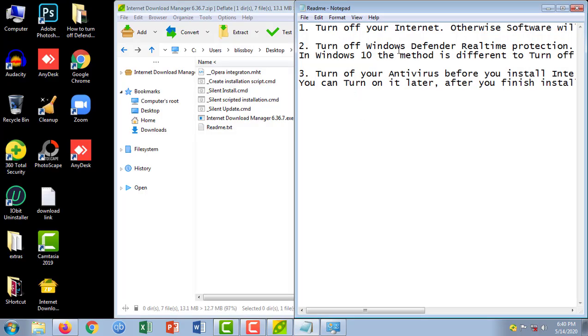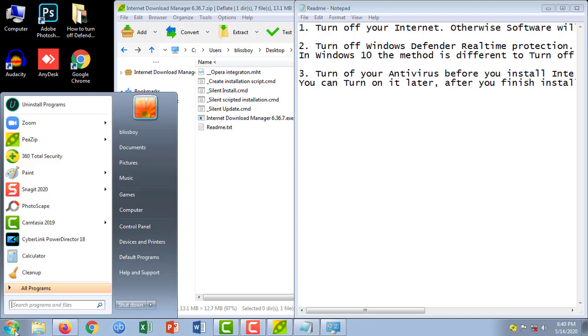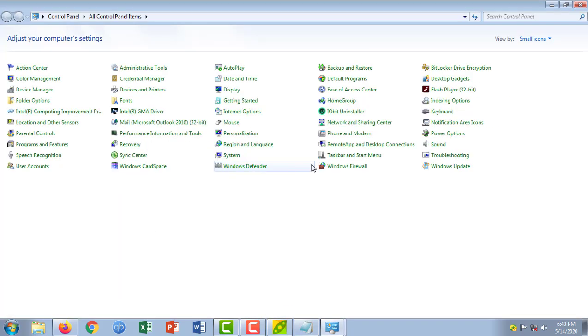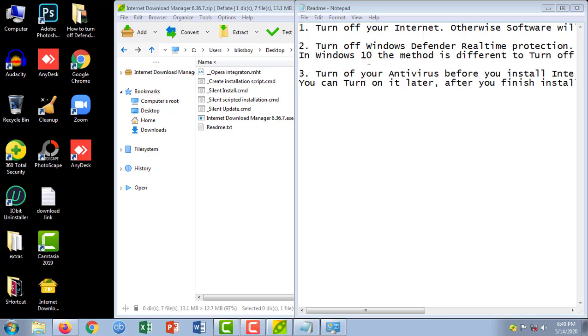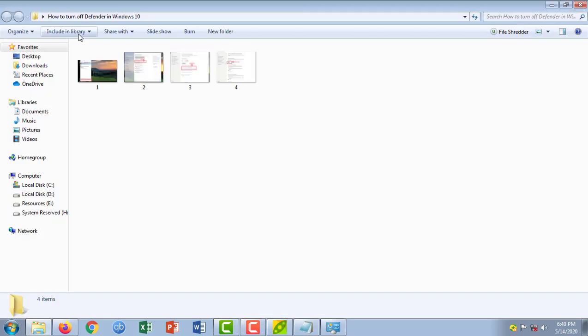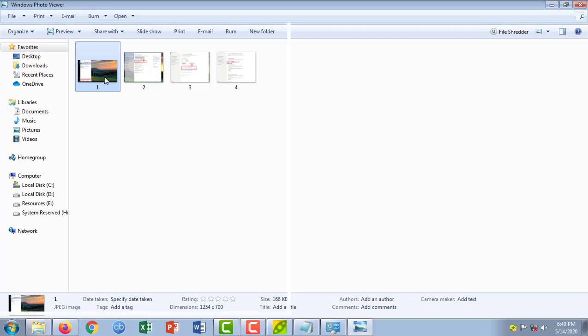Second step is turn off Windows Defender real-time protection. In Windows 10 the method to turn off is different. Now in Windows 7 you don't need to turn off your Windows Defender. It is not necessary. It is necessary for Windows 10 because Windows 10 has real-time Defender protection.